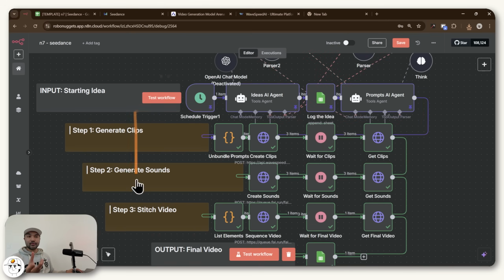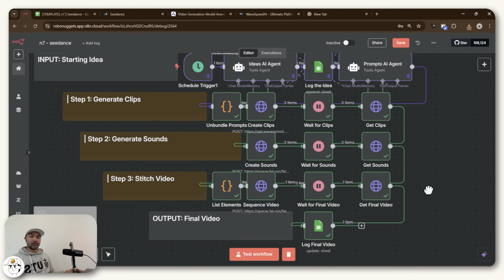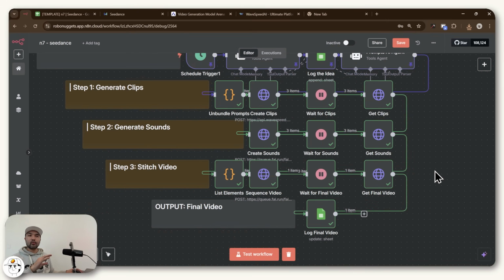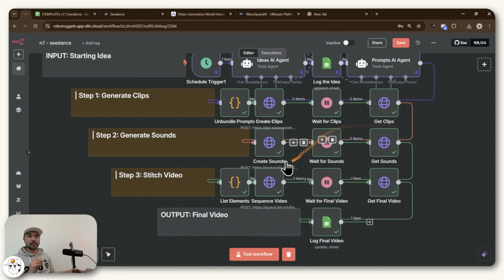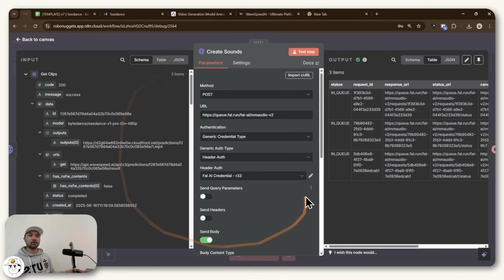So there, you just used Seedance to generate some clips. And so now the remaining steps here are in a way optional, but it's just to illustrate to you how to add sounds to those clips that we just saw and how to stitch them together so that we can have a video that's a bit longer. So if we dive into step 2 here, you'll see that this is another HTTP request. And if you open that up, this should be familiar to you now.